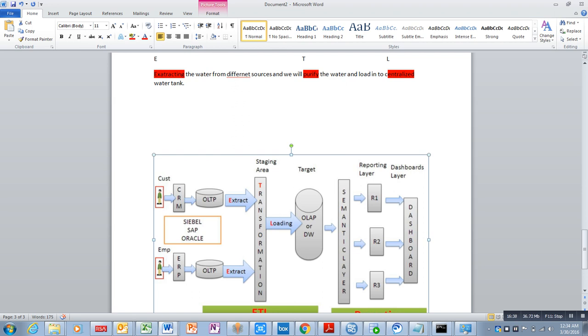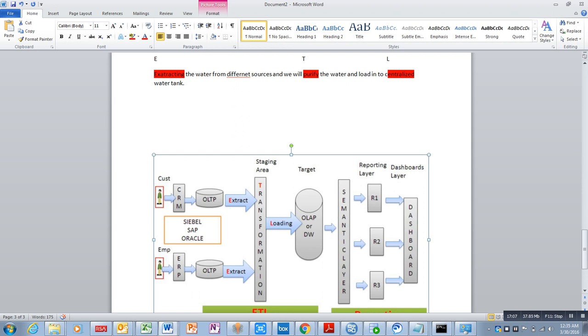From there we load into the data warehouse, which is the centralized water tank located in our street. From there it is loaded into the data mart, which is our exclusive apartment-wise water tank. From there it comes to our apartment flats. This is nothing but the data warehousing concept, sir.